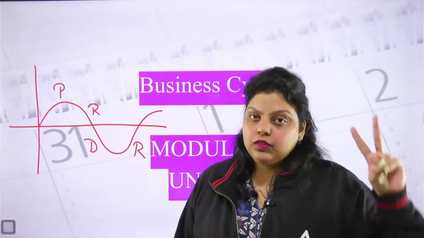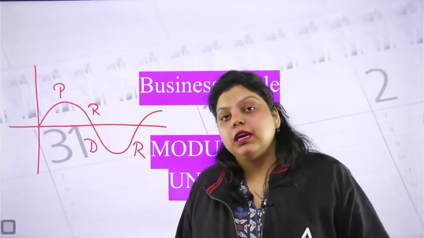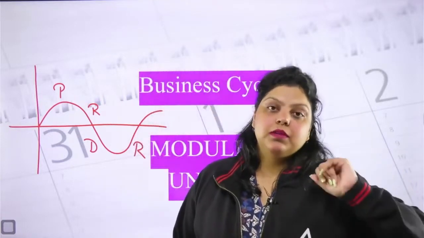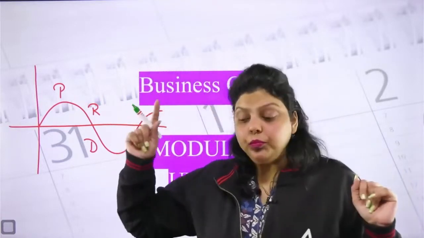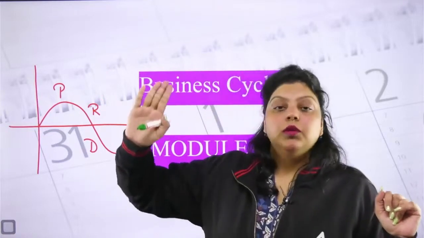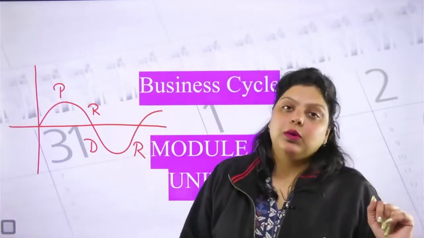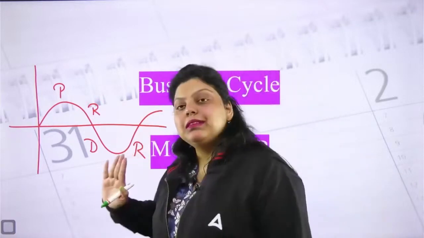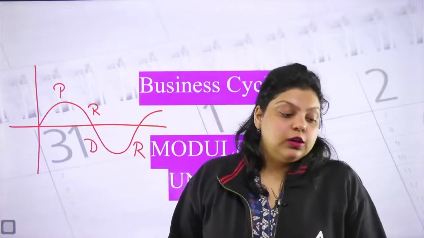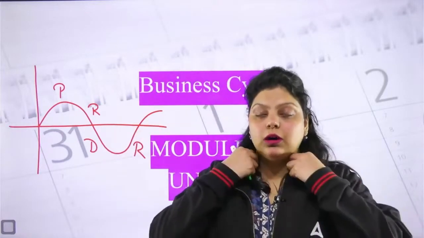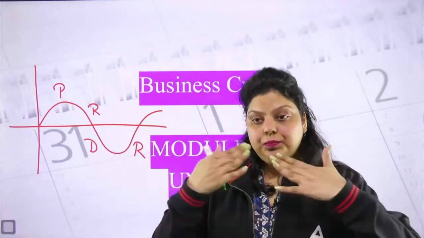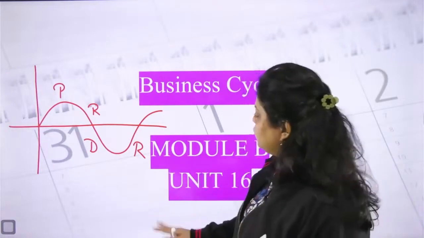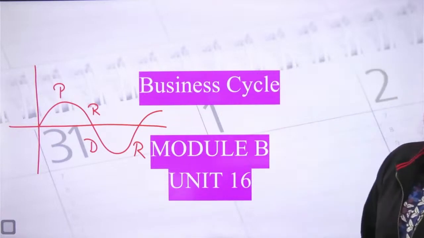Depression means those economic indicators became worse. Recession is negative, depression is also negative, but recession comes when the GDP keeps falling for 2 quarters. And depression is a situation which is much worse in comparison to recession. And then there is recovery. It means the economy is trying to grow and come back onto its growth cycle for a particular period of time. That is your business cycle, and these are the 4 phases.